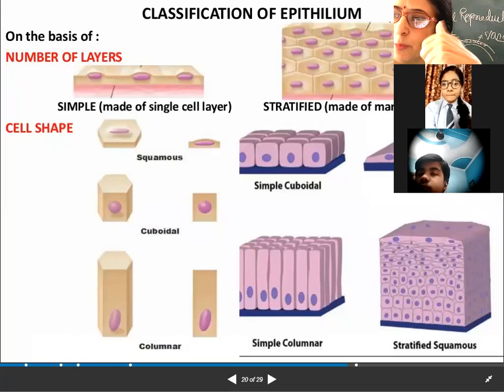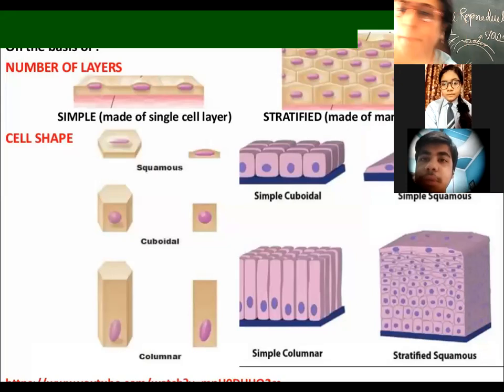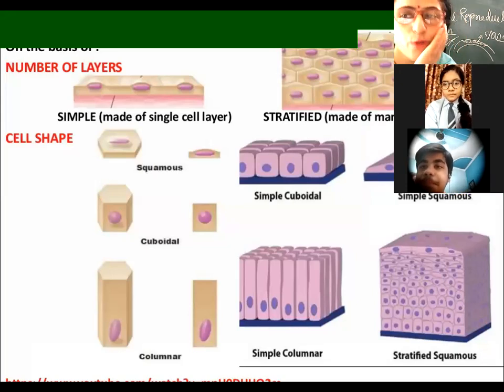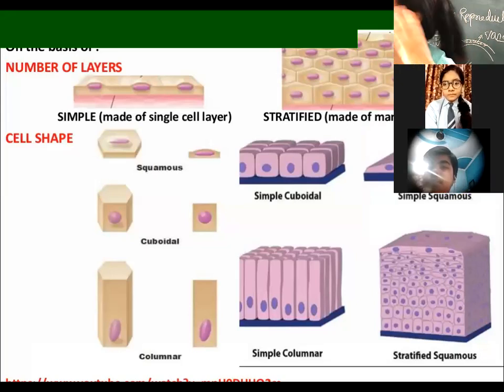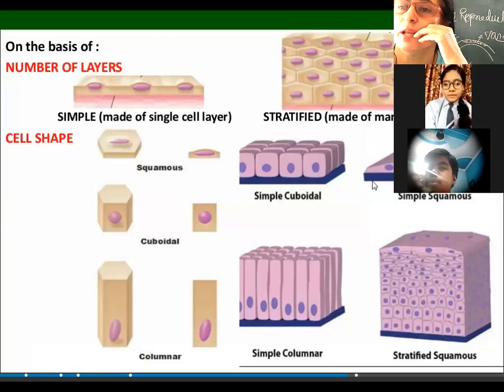It helps in the movement of liquid and solid. But here, the ciliated columnar epithelium tries to separate the dust particles from the air so that purified air can enter our lungs. Is it clear? Is there any question from any of you?